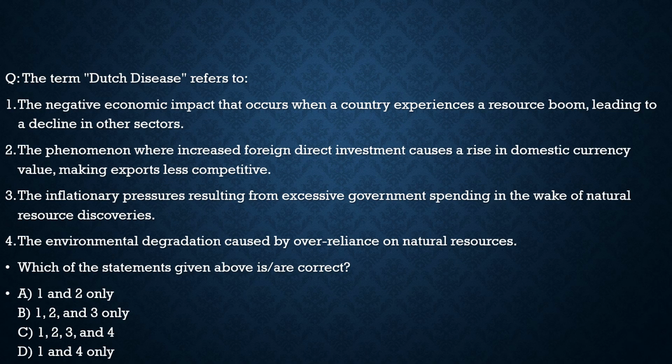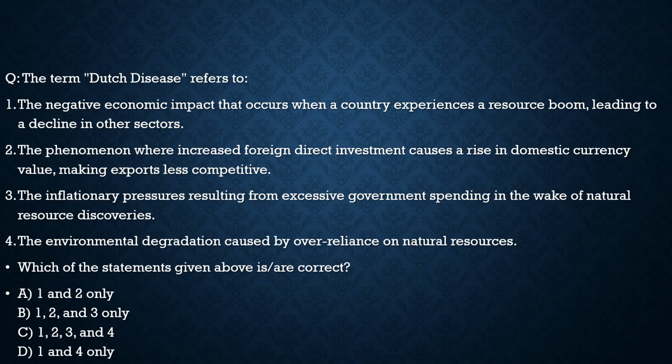Now with this, let's move to the last question from the current affairs. It talks about the Dutch disease. We discussed it. Now let us see. The term Dutch disease refers to, first statement, the negative economic impact that occurs when a country experiences a resource boom leading to a decline in other sectors. 100% correct. Statement 2, the phenomenon where increased foreign direct investment causes a rise in domestic currency, making exports less competitive. 100% correct. This is also one of the effects of the Dutch disease.